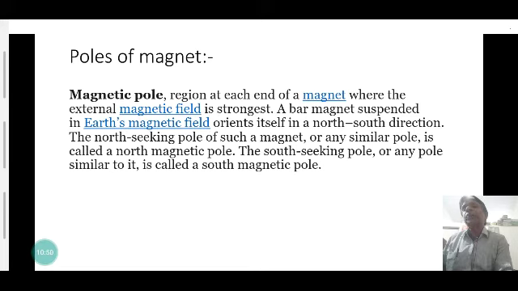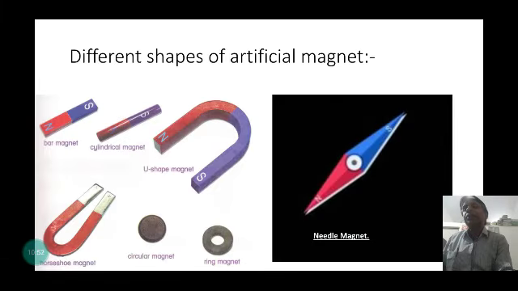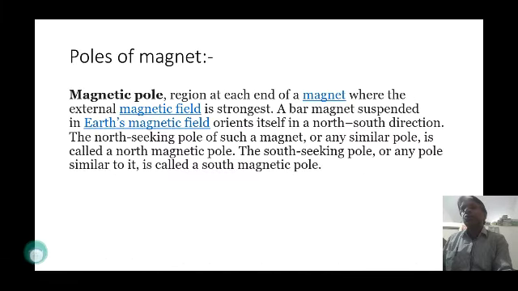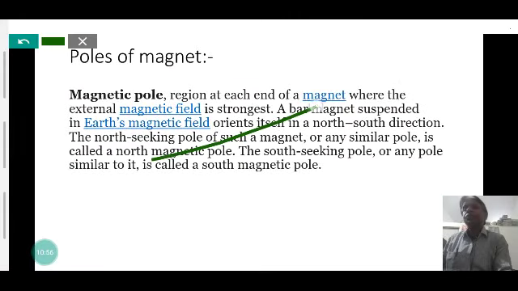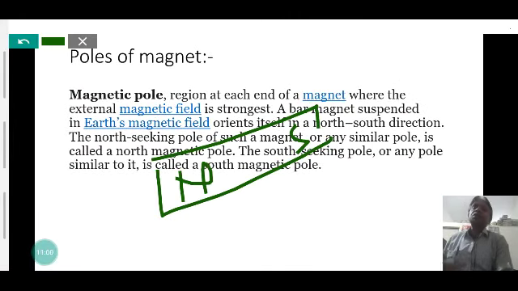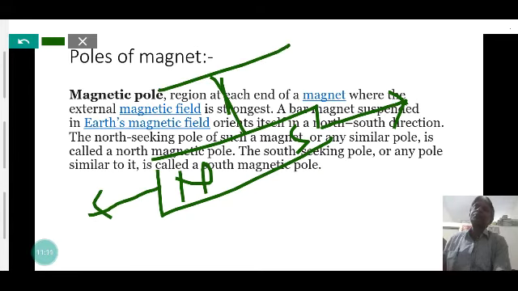So a magnet has two poles like that, north pole and south pole, and when suspended in air by a thread, it always directs north-south.